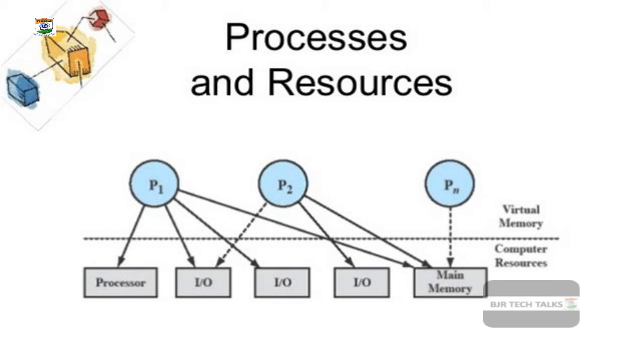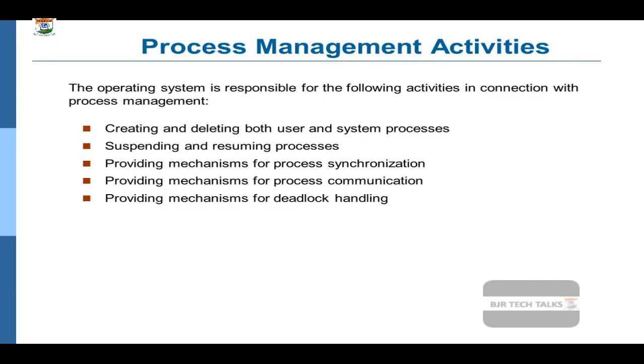That means any process can switch to any resource. Now we may put a question: what is the role of the operating system in such an environment? The operating system is responsible for the following activities. What are those activities?